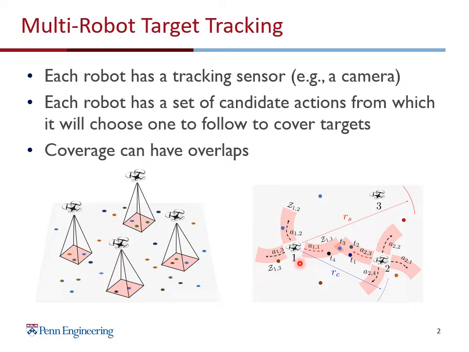If robot 1 goes on right, it covers 2 targets, and if robot 2 goes on the left, it covers 3 targets. But jointly they cover 4 targets and they have a coverage overlap, which is because of the target T3. And in an ideal scenario, they should account for the overlap and take some different actions so that the overlap is minimized and they can maximize the number of targets covered in a joint fashion.